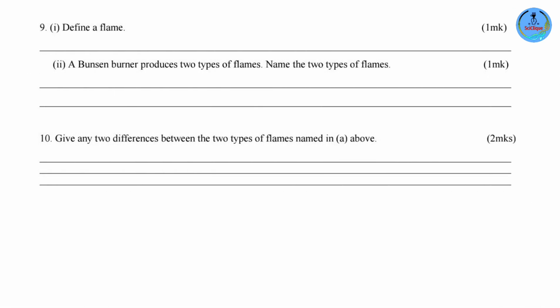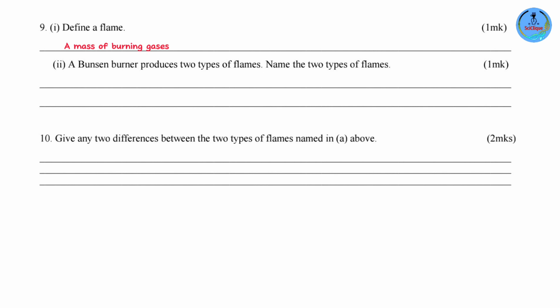Moving to question 9, define what a flame is. A flame is a mass of burning gases. Okay, what does this mean? A flame is formed when you have a substance burning in oxygen. So, for example, if you have fuel burning in oxygen, it's going to produce a flame. What happens in such a case is that the substance burns in oxygen to produce products, which in most cases are going to be in gaseous state because of the very high temperatures that are present. So a flame is a mass, a collection of burning gases. These burning gases produce light and heat, and that is what we observe.